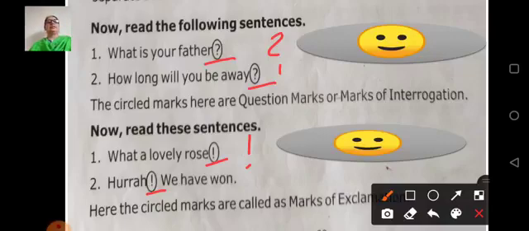So children, when the sentence is interrogative, a question is being asked, you have to start with the capital letter first and end with the question mark. And if it's an exclamatory sentence, after the exclamatory word or at the end of that sentence, you should give this exclamation mark.